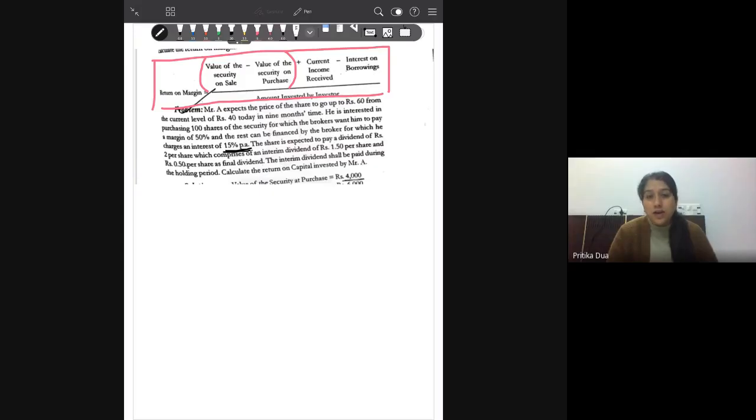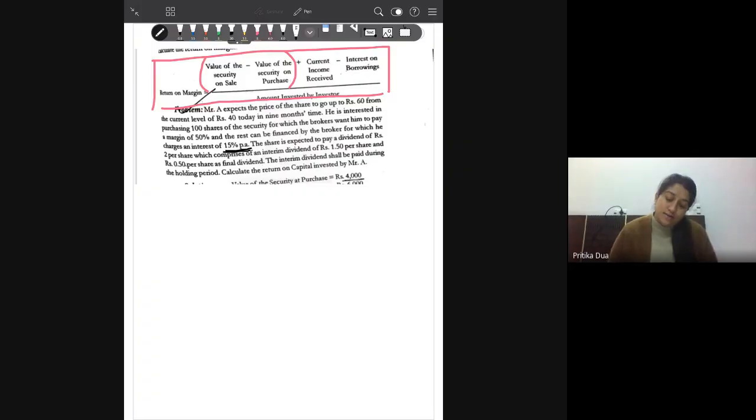Okay, coming back to the example here, it is only the interim dividend that is received during the holding period. The shares Mr. A holds, that is for 9 months. It is only 1.50 per share that will be received during this duration. So let us determine each of the terms first.